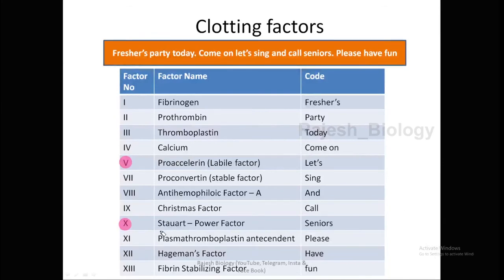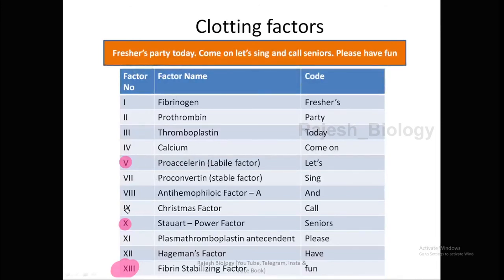And whenever the prothrombin activator is activated, the name itself indicates its nature. It activates the prothrombin into thrombin. Whenever the thrombin is formed, the thrombin converts the fibrinogen into fibrin, and that fibrin is stabilized by the fibrin stabilizing factor. These three are very important.